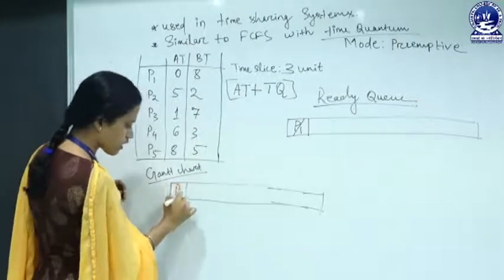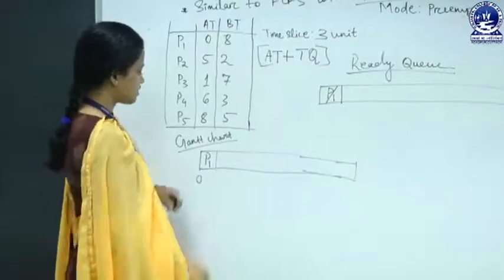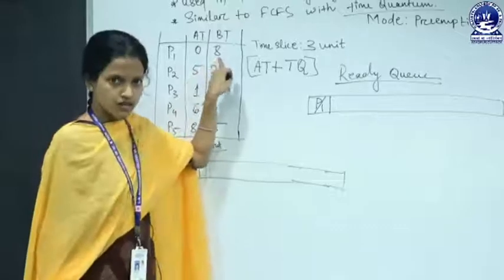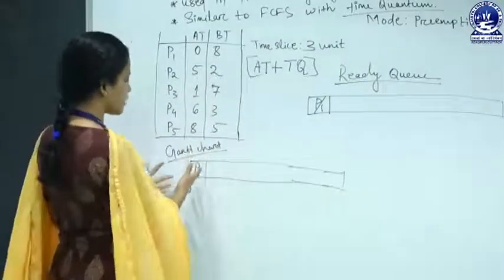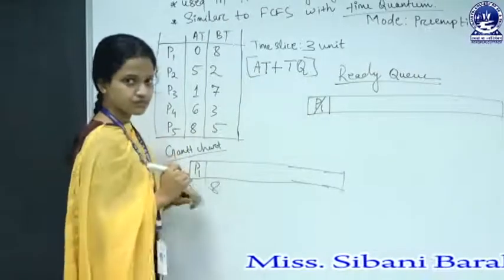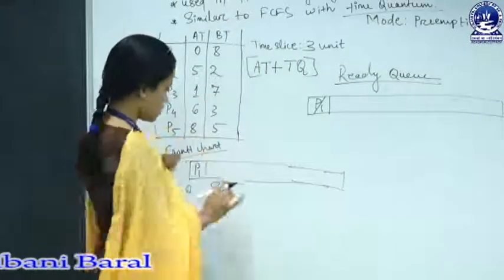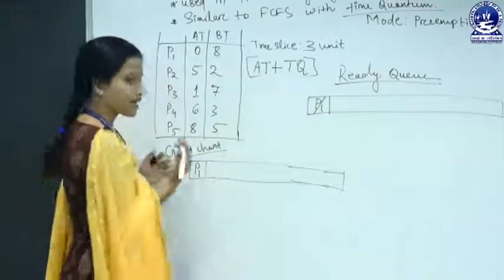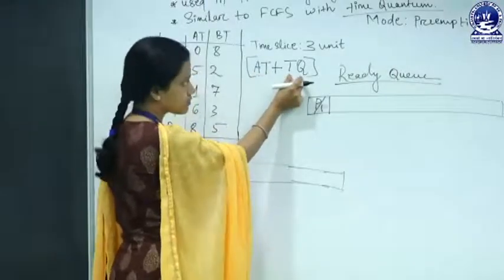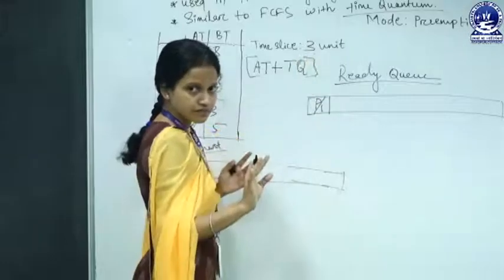So P1 is now in the CPU. P1 has a burst time of 8 milliseconds. So do we allocate P1 for 8 milliseconds, as in FCFS? No, because the criterion is arrival time plus time quantum. The time slice is given as 3 units of time.